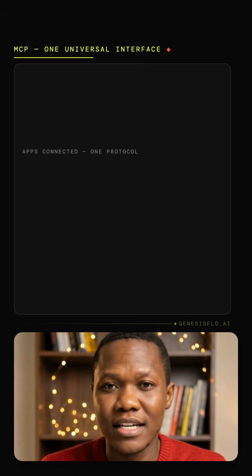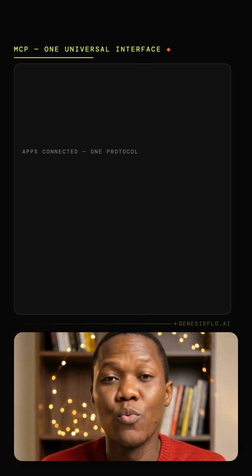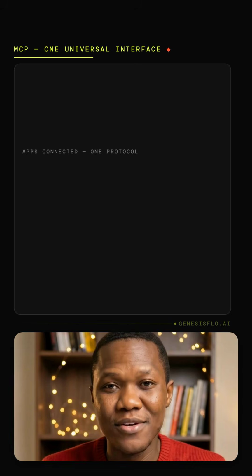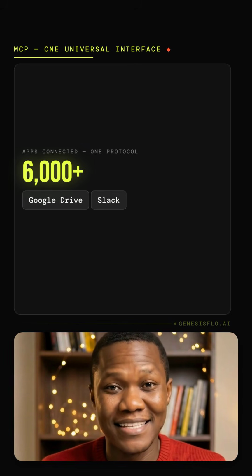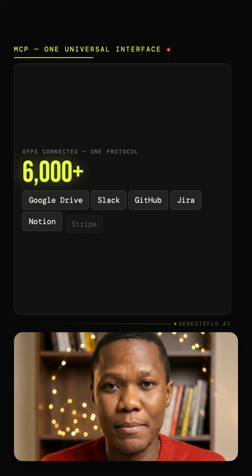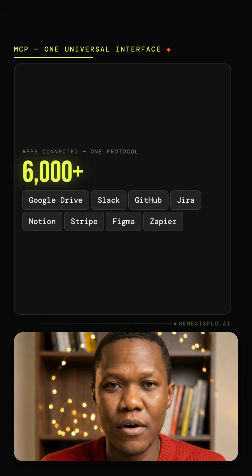MCP stands for Model Context Protocol. It replaces that mess with one universal interface. As of this year, it connects Claude to over 6,000 apps. Google Drive, Slack, GitHub, Jira, Notion, Stripe, Figma, Zapier, one protocol, all of it.